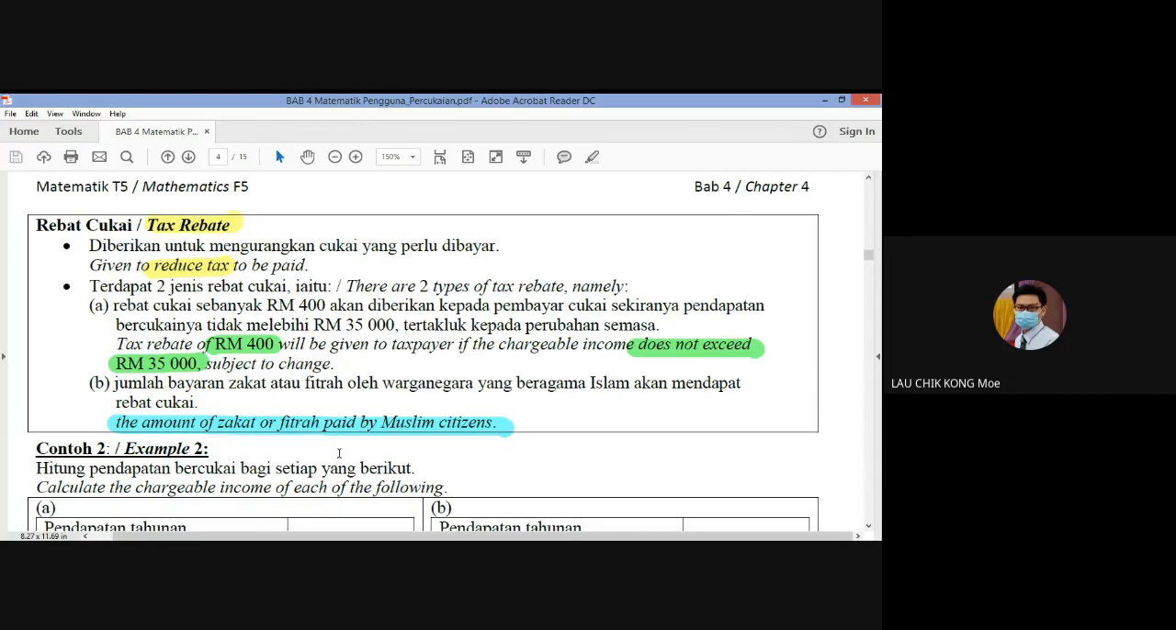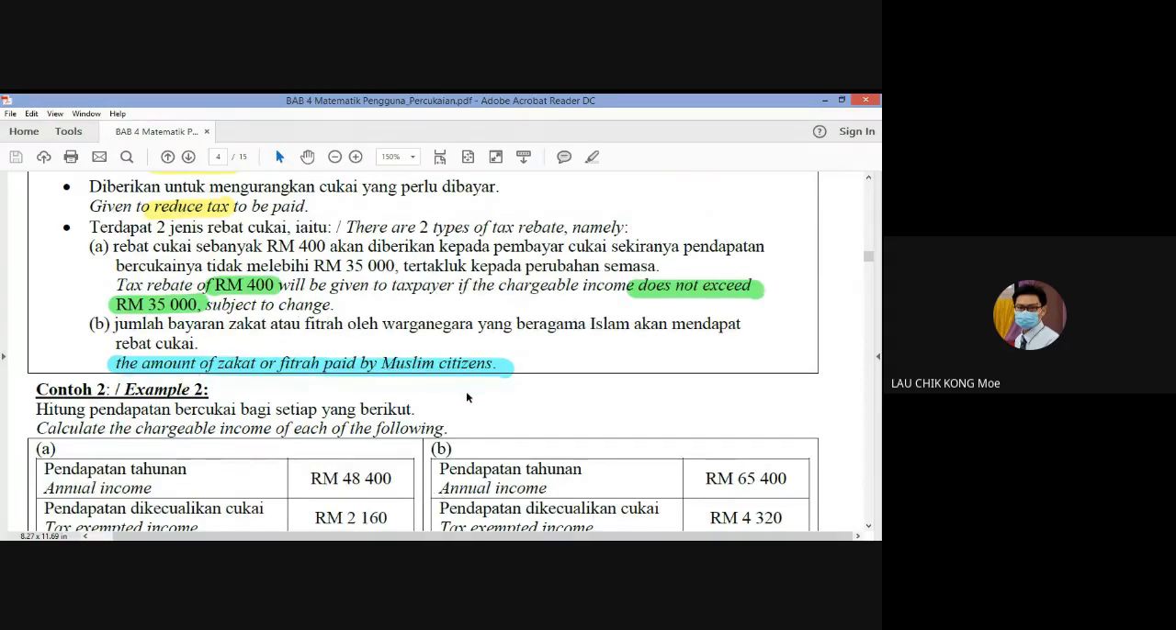Okay, so if you have this one, you can also get the rebate. Okay, the amount of the rebate depends on the amount of the zakat or fitrah. If you pay zakat or fitrah 500, you will get the rebate 500 and so on.